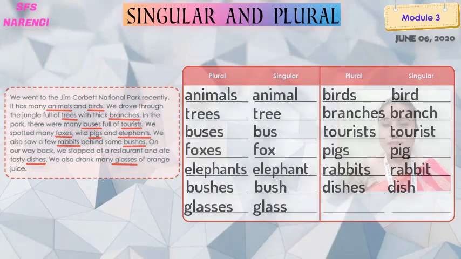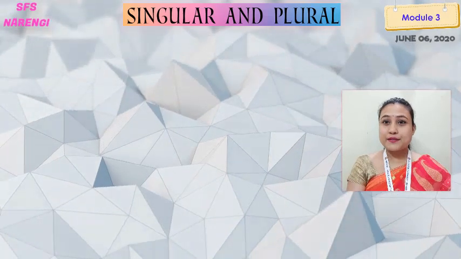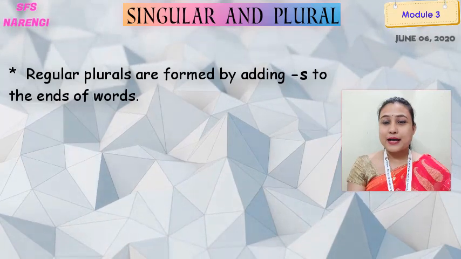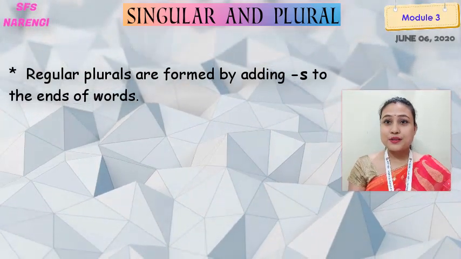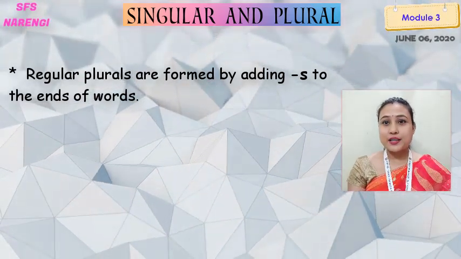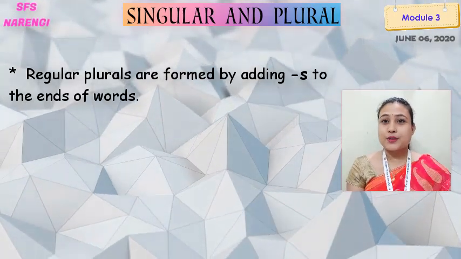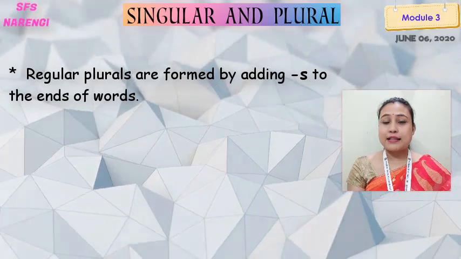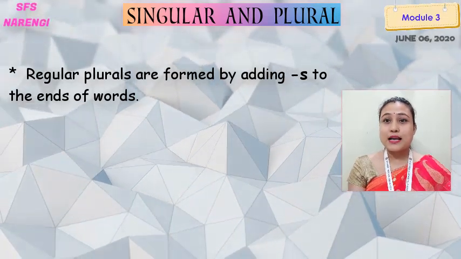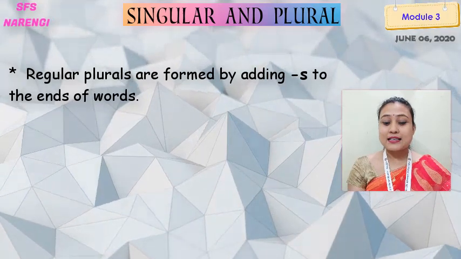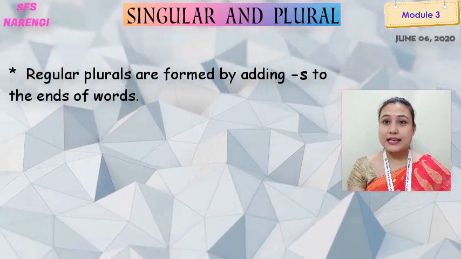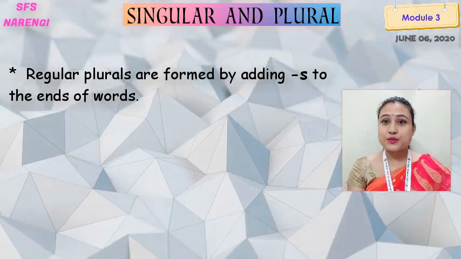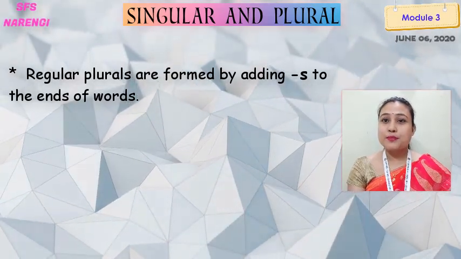Okay. My dear students, we have seen regular plurals that are formed by simply adding s at the ends of the words. But there are more plurals, words that end with o, x, s, ch, sh, ss, where we can't add s to form the plural.